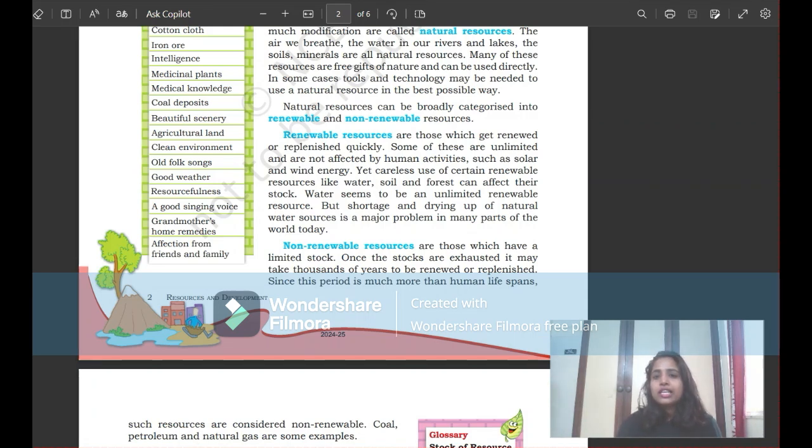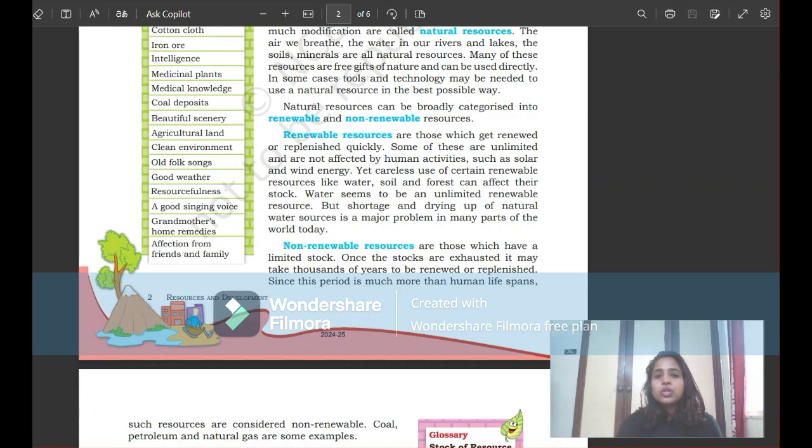Yet careless use of certain renewable resources like water, soil, and forest can affect their stock, obviously. Water seems to be an unlimited renewable resource, but storage and drying up of natural water resources is a major problem in many parts of the world today.